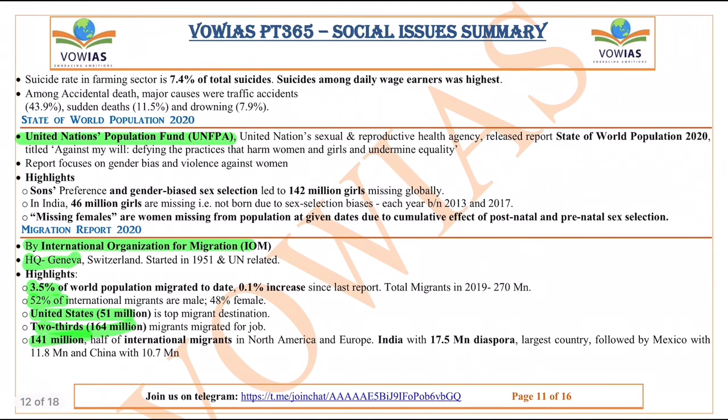And the next one is the State of World Population Report, released by the UN Population Fund. This basically talks about the world's population. It gives important information with regard to the sexual and reproductive health of people as well. The United Nations Population Fund, which is the United Nations sexual and reproductive health agency, released this State of World Population 2020 report, and the title of this is Against My Will: Defying the Practices That Harm Women and Girls and Undermine Equality.